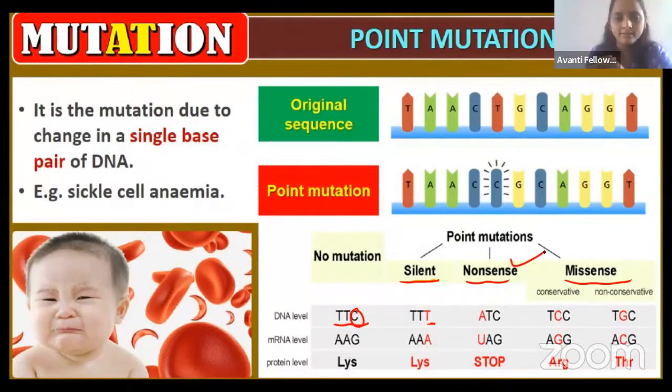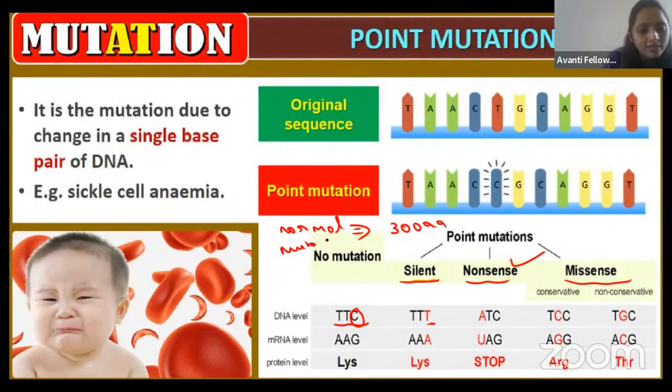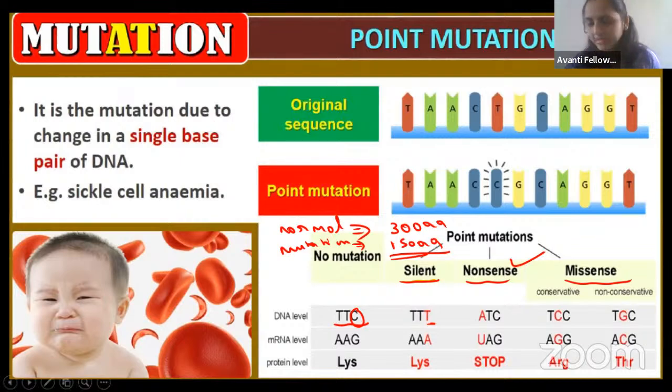They may ask you a question like this, guys. The normal protein gives 300 amino acids. In the mutation, it gives only 150 amino acids. Now you tell me what type of mutation it is. Tell me, guys, I need an answer from you. In the normal, it gives 300 amino acids, and now with the mutation, it gives 150 amino acids. What type of mutation is it?